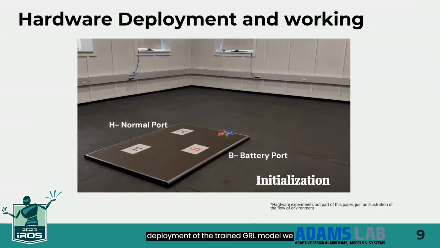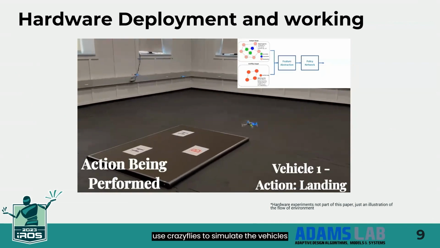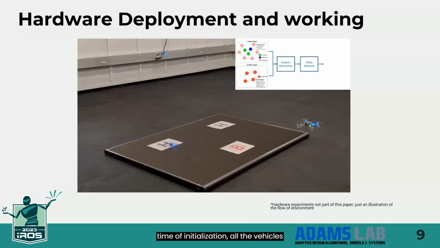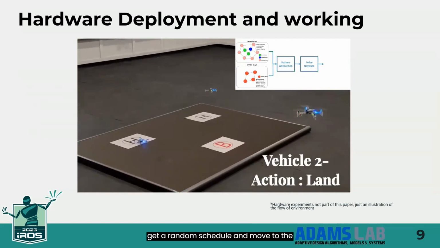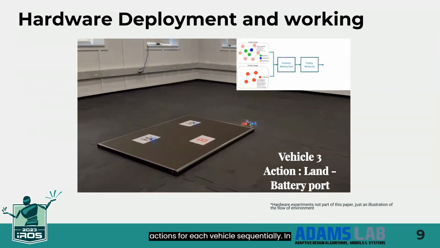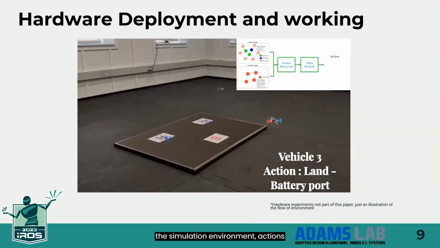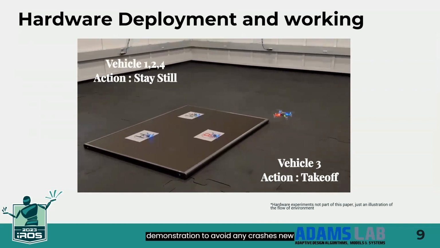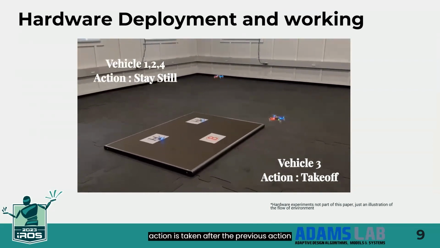Here is the hardware deployment of the trained GCN model. We used Crazyflies to simulate the vehicles in a motion capture environment. At the time of initialization, all the vehicles get a random schedule and move to the respective positions. The policy then provides the actions for each vehicle sequentially. In the simulation environment, the actions execute in parallel, while in the hardware demonstration, to avoid any crashes, a new action is taken after the previous action is complete.